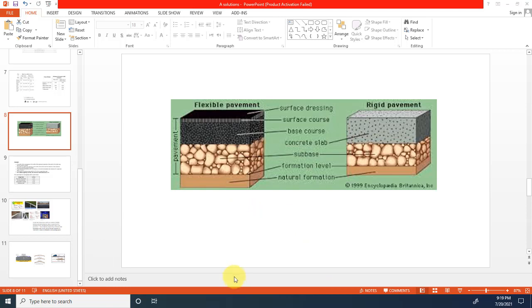I think we can get more numerical, objective questions related to the difference of flexible pavement and rigid pavement. This image is showing some cross sections of both flexible pavements and rigid pavements.